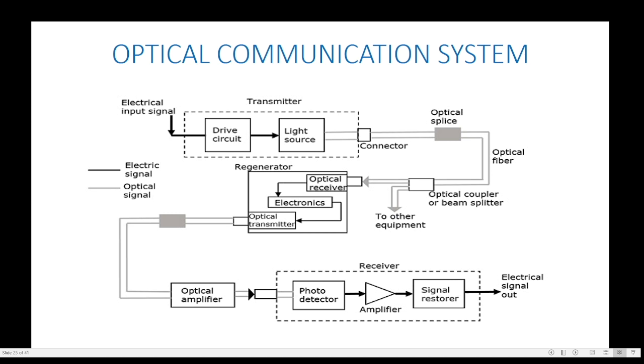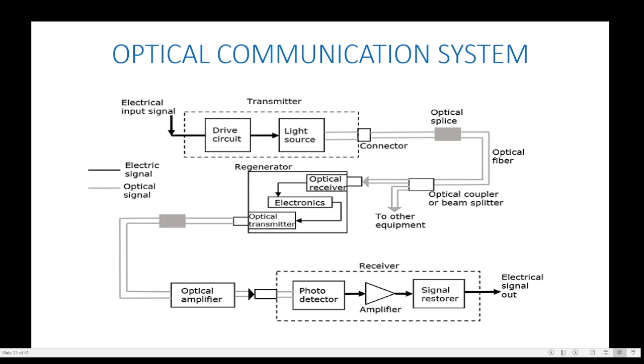But in between the transmitter and receiver, there are some important tools. In the transmitter, first the drive circuit, then the light source. The light source gives the carrier wave. Normally, we select an LED or laser diode as a light source.